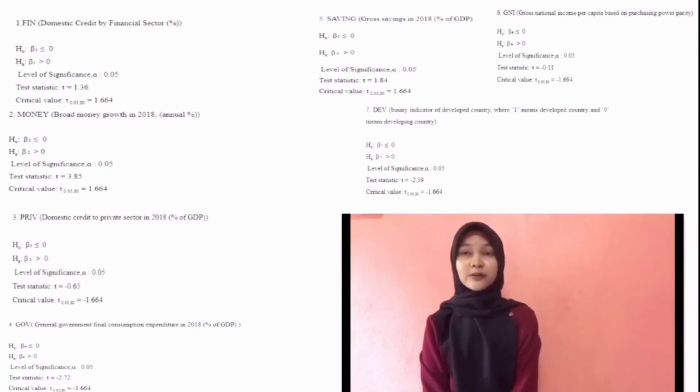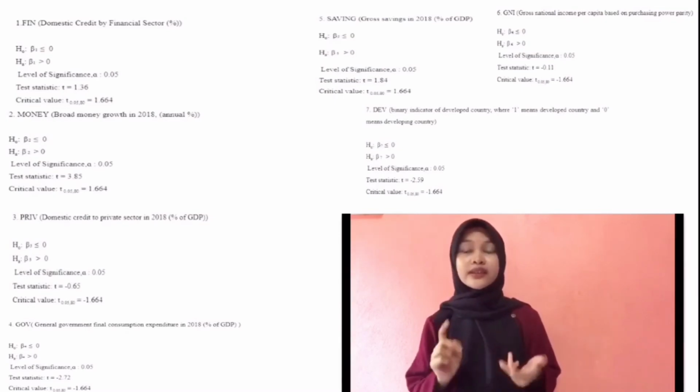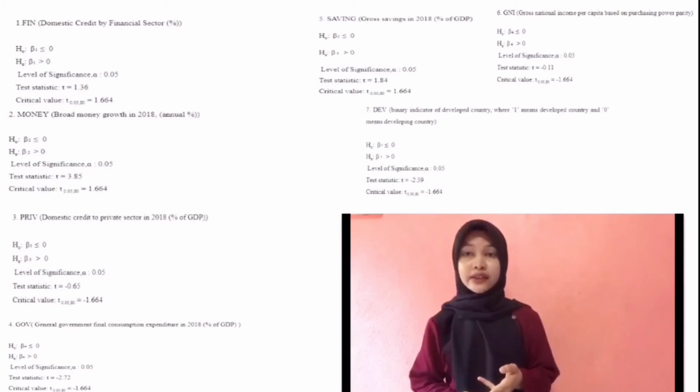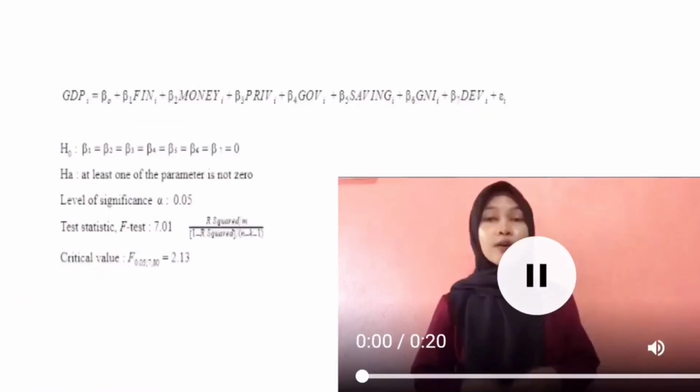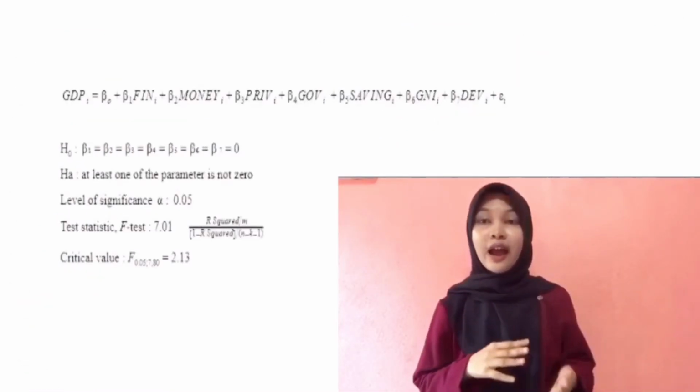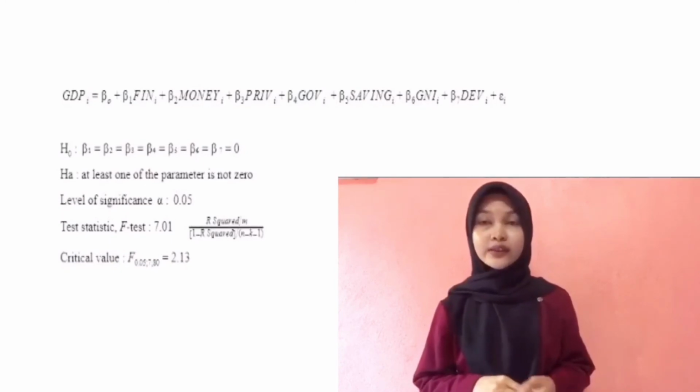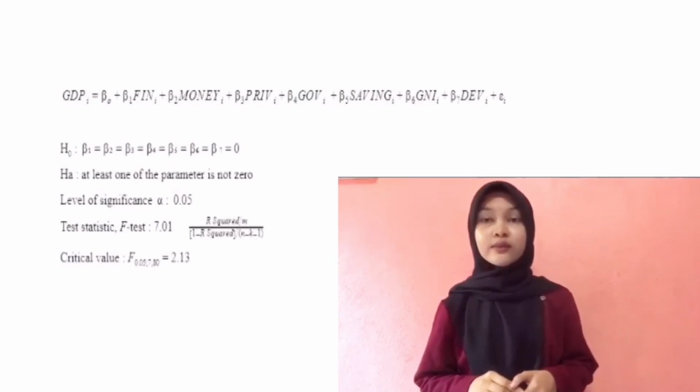Next, for the final model, we conduct t-tests for each explanatory variable to test for individual significance. From the hypothesis testing, the result we get is that money, government, saving, and development are significant, and the other variables, FIN, PRIV, and GNI, are not significant. For overall significance, we conduct an F test on all explanatory variables. The result we get is an F value of 7.01, which is greater than the critical value 2.13. So we reject H null, and it means that our model has overall significance.